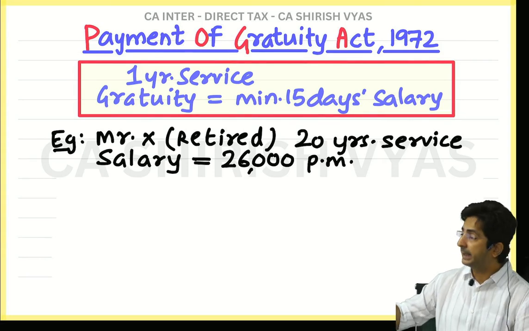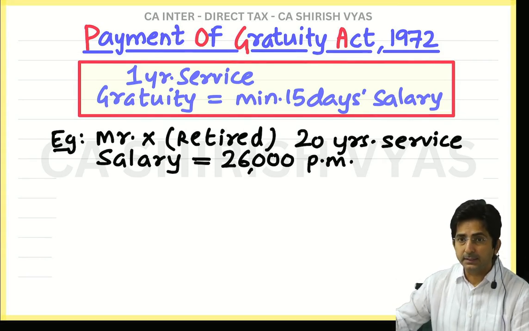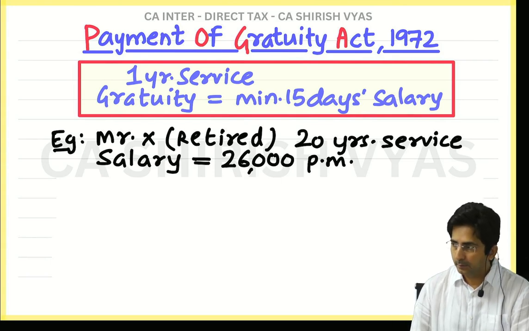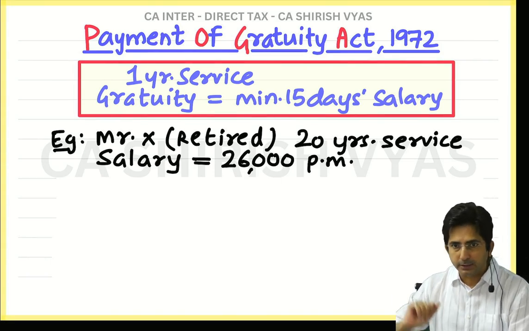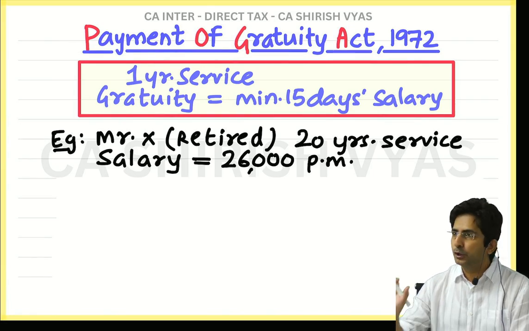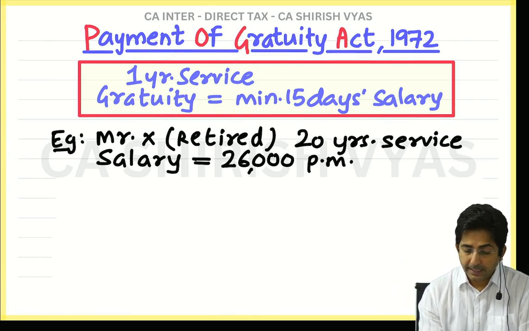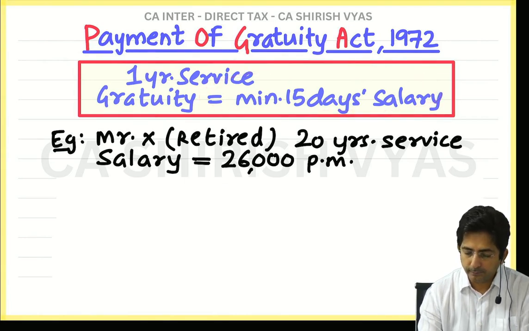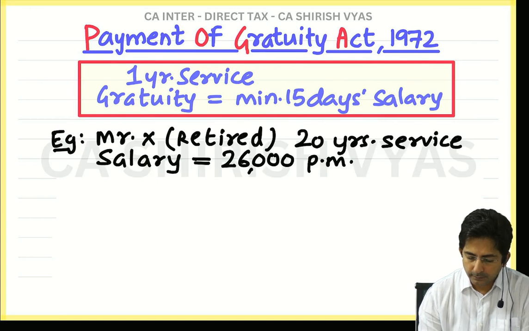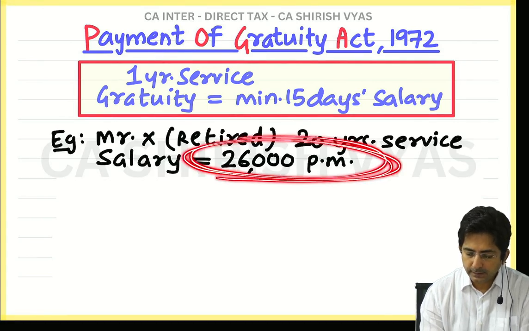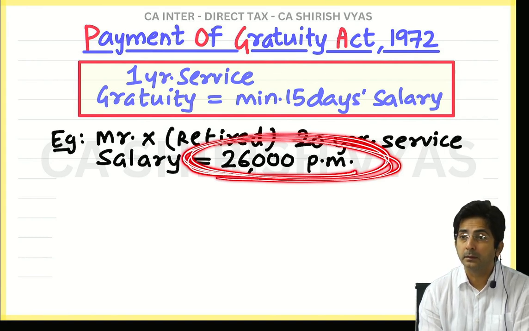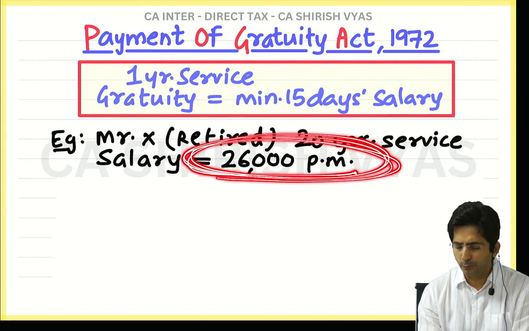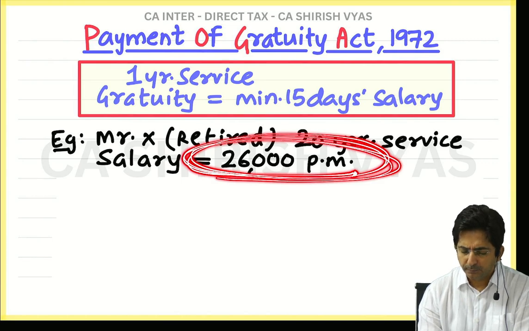Assume Mr. X retired and his service is 20 years, and his salary is 26,000 per month. Usually what a student will do: as per law, 15 days salary should be given. Now this 26,000, is it 15 days salary or per month? Per month. So normally, to make it 15 days, you will make half. Half of this is 13,000.